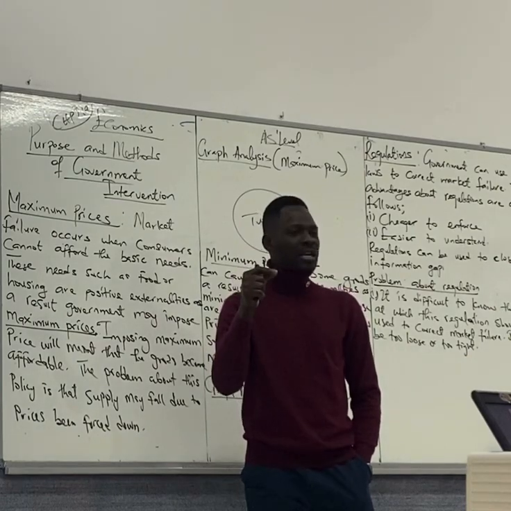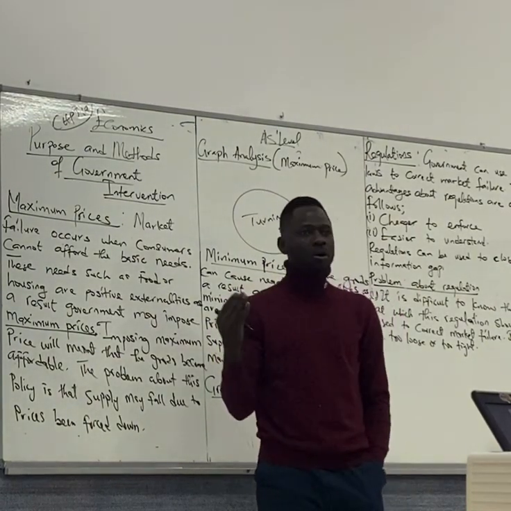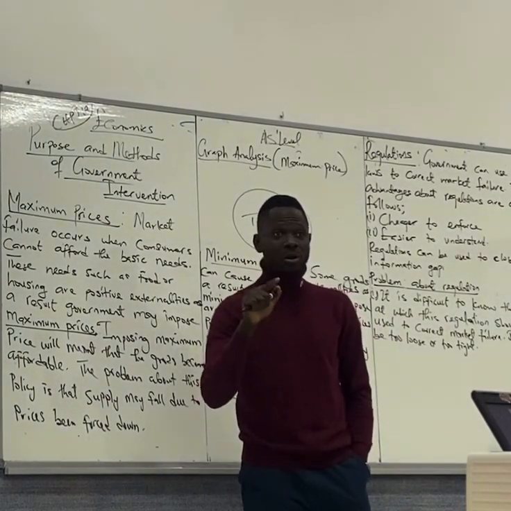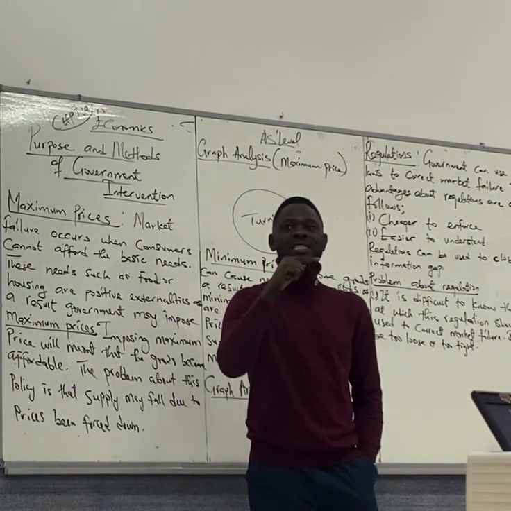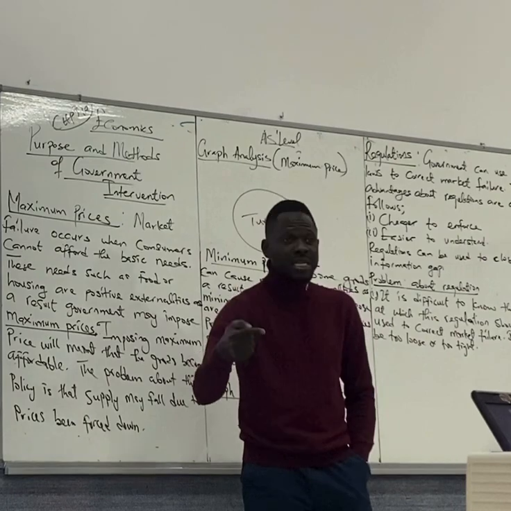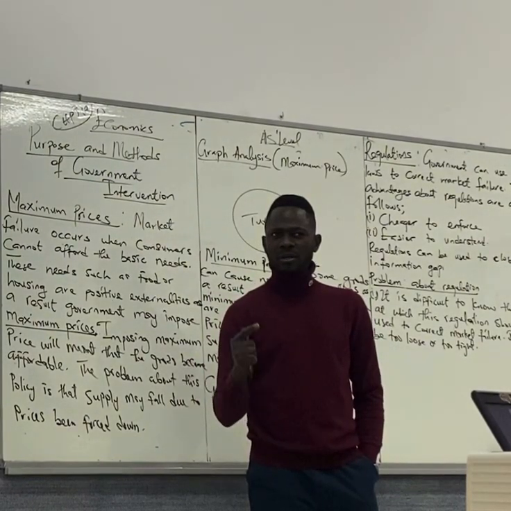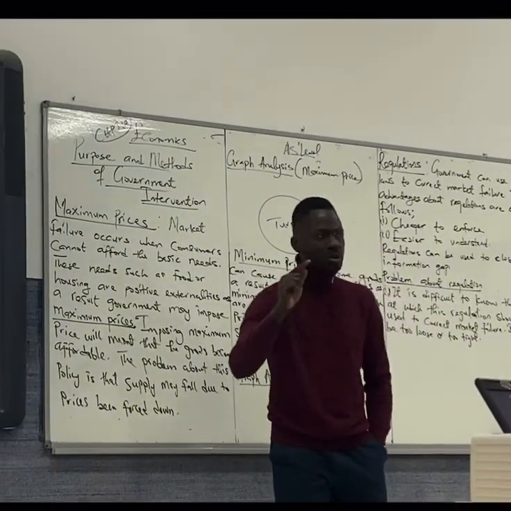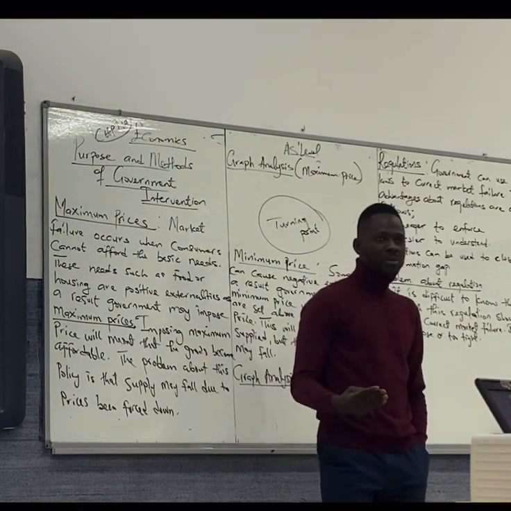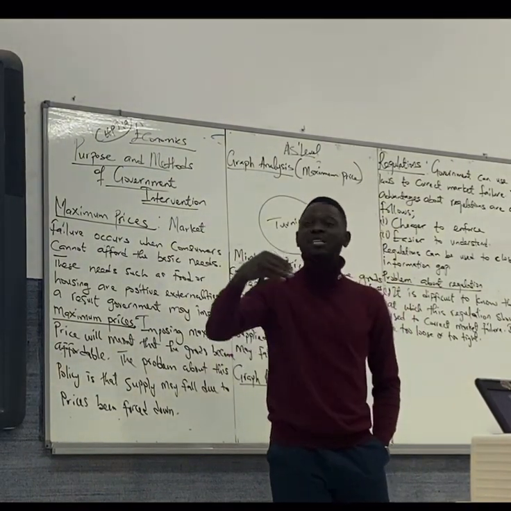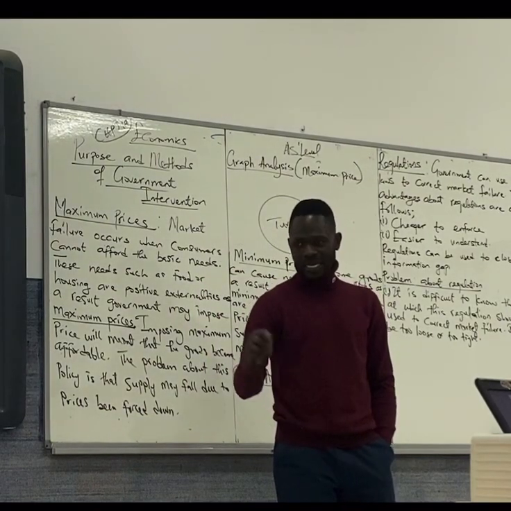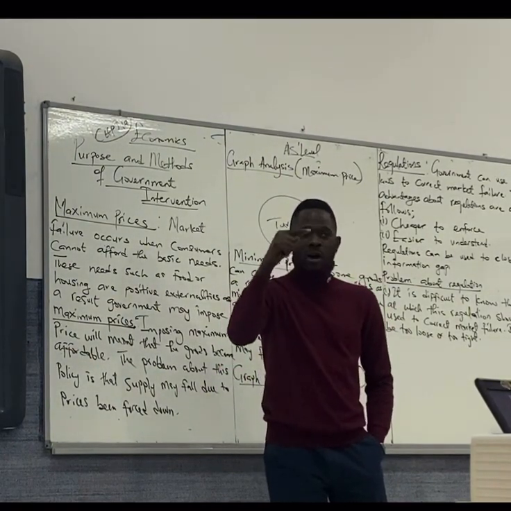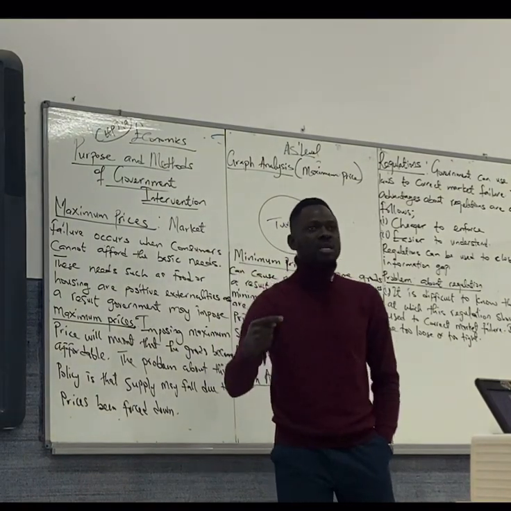But if we cannot afford them, if consumers cannot afford them, it becomes what? A market failure. How is it a market failure? It becomes a market failure because it means that producers are selling it at a price that is exorbitant for us to buy. Do we get the point here? Yes. It is considered a market failure because we cannot afford them. How are we not able to afford them? We are unable to afford them because the prices are so high. So that is why it is a market failure. So it's an example of a market failure. So for government to correct such market failure, government will impose maximum price.